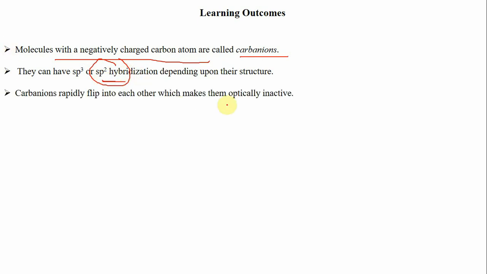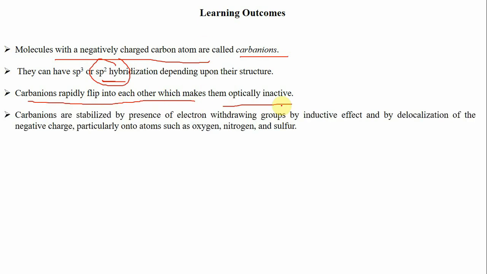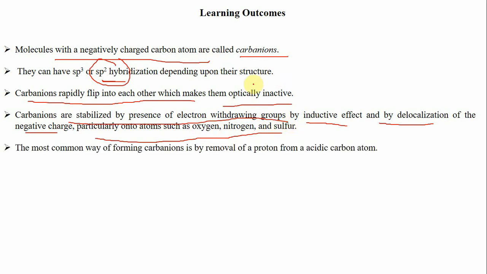These carbanions are optically inactive as they rapidly flip into each other. That makes them optically inactive. Next, these carbanions are stabilized by the presence of an electron withdrawing group, that may be due to the presence of inductive effect or by delocalization of negative charge, or the presence of heteroatoms like nitrogen, sulfur or phosphorus.